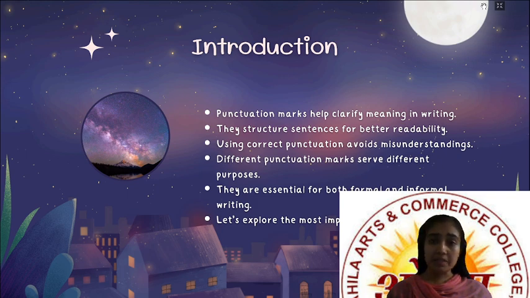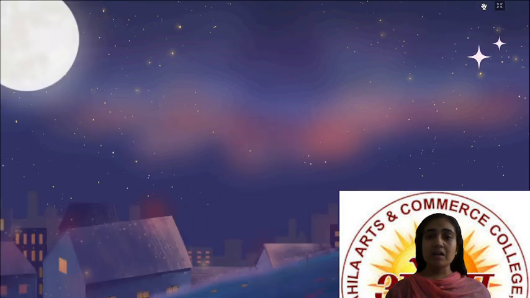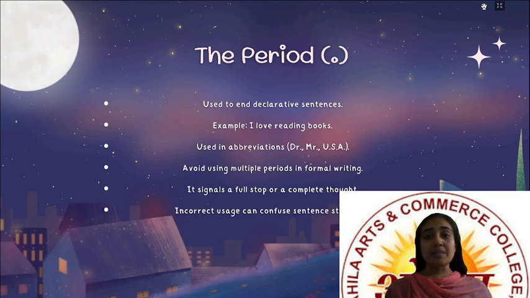Right? For example, period, that means full stop, question mark, comma, etc. They are essential for both formal and informal writing. So let's explore the most important punctuation marks. So the first one is the period. The period is used to end a declarative sentence.